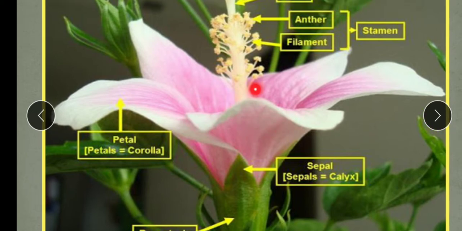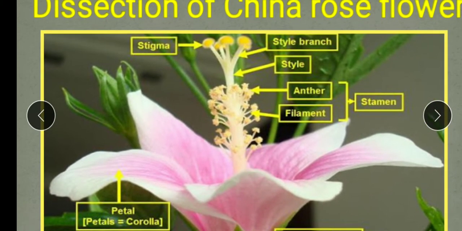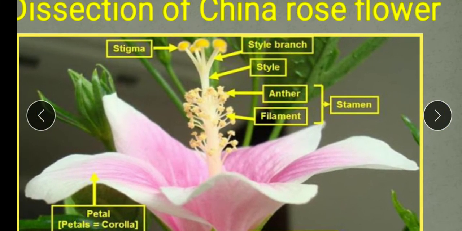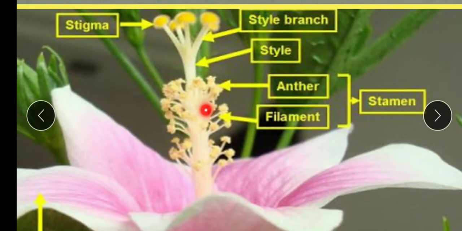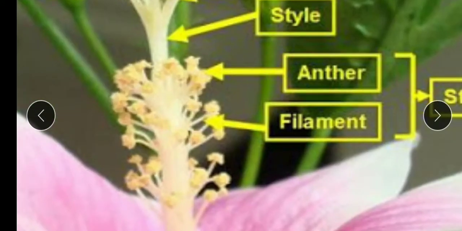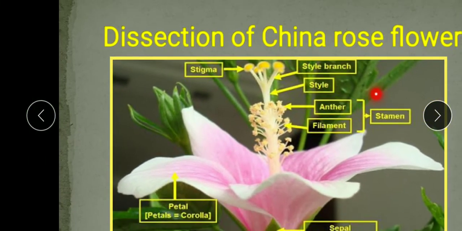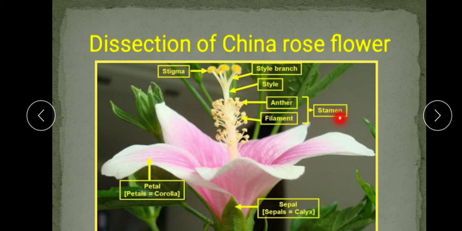Then we will see the inner whorl. Here you will see the inner whorl, that is the androecium. You will see here, these are the stamens. In the stamens, you see this part is the filament, and above the filament, this is the anther. This anther produces the male gamete, which we call pollen grains. Understood? And together this anther and filament are termed as stamen. So they form the androecium.